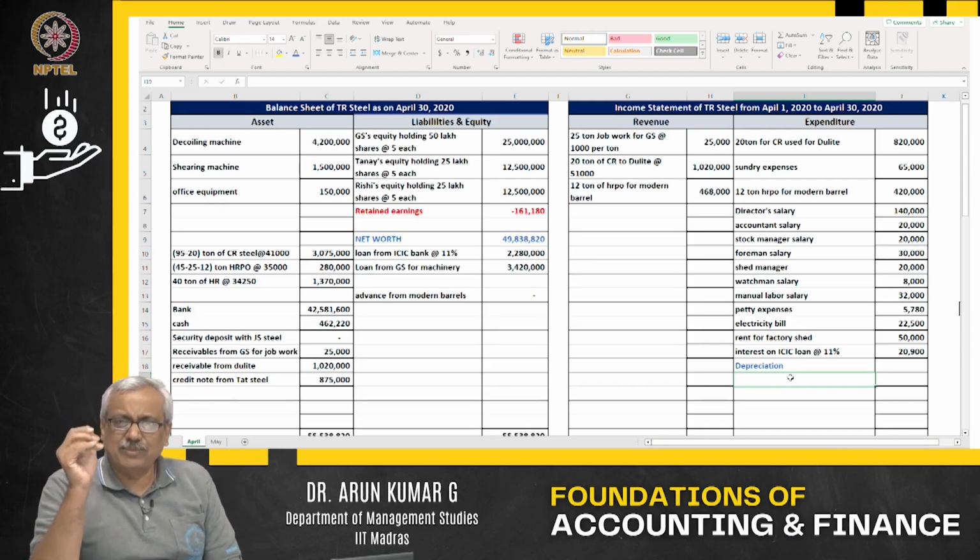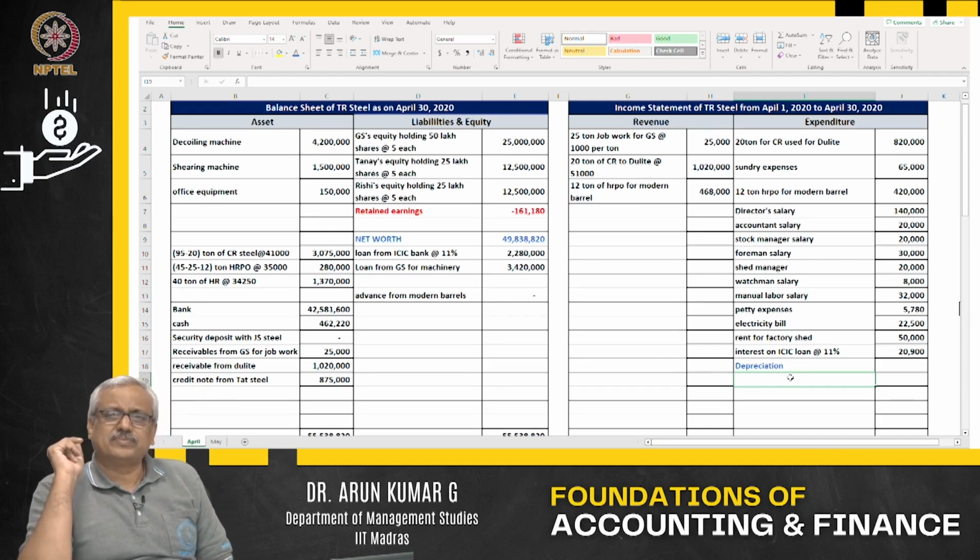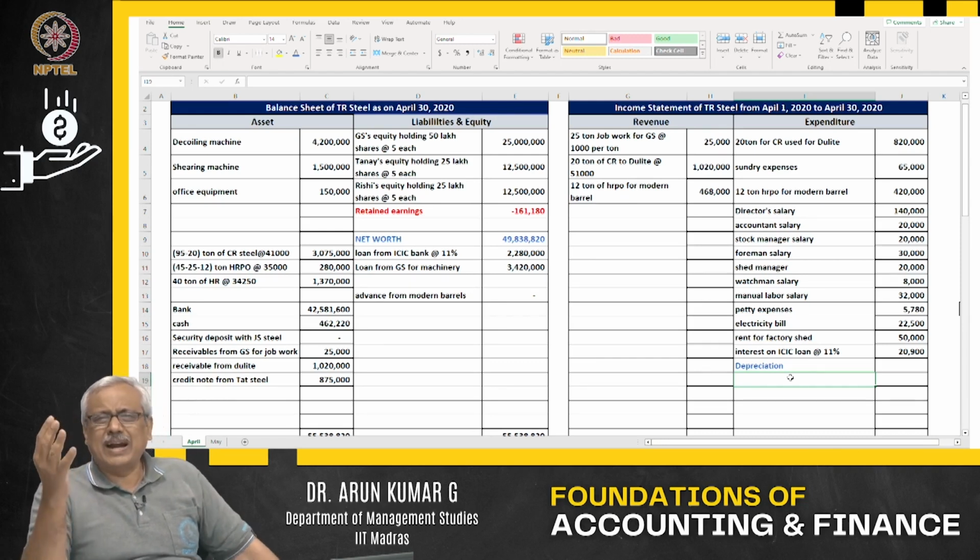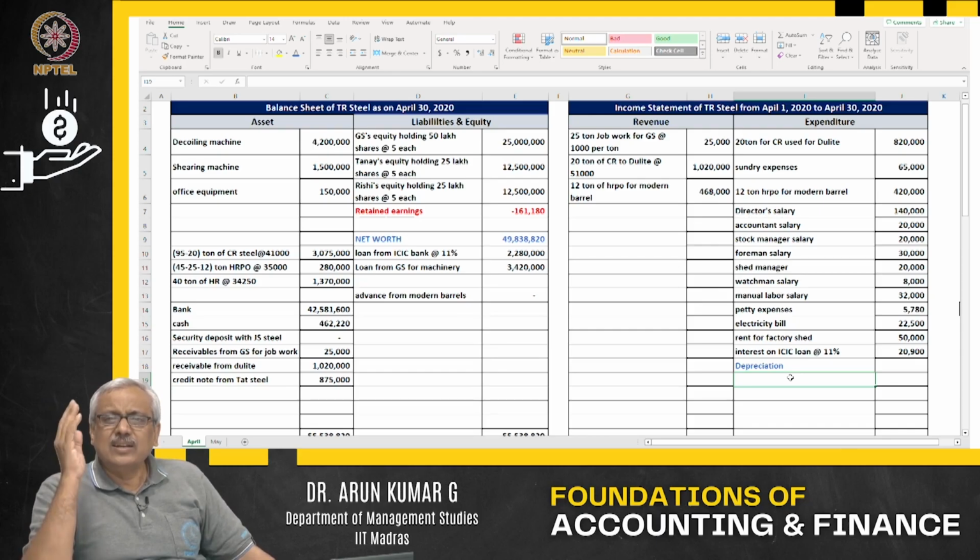What is this usage and passage of time? Now, supposing you buy a brand new car, and you are posted in one of the on-site locations somewhere abroad. You don't utilize the car, you leave the car parked in the garage, close it, and go away for 2 years or so.